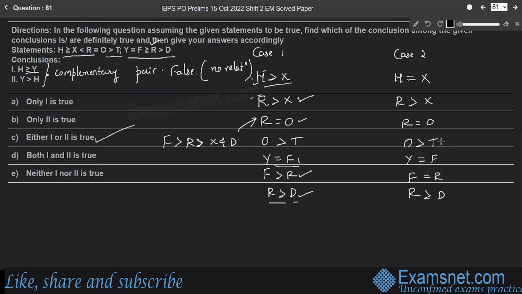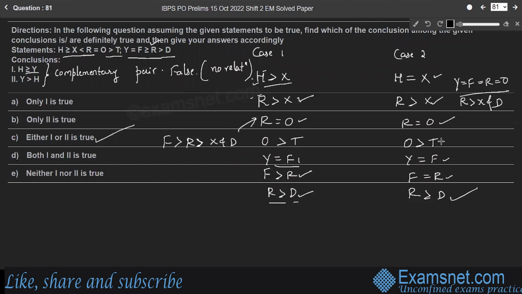In case 2, h is equal to x and y is equal to f, f is equal to r and r is equal to o. So we can equate y, f, r and o. So all these lines are equal, right? Whereas r is greater than both x and d.